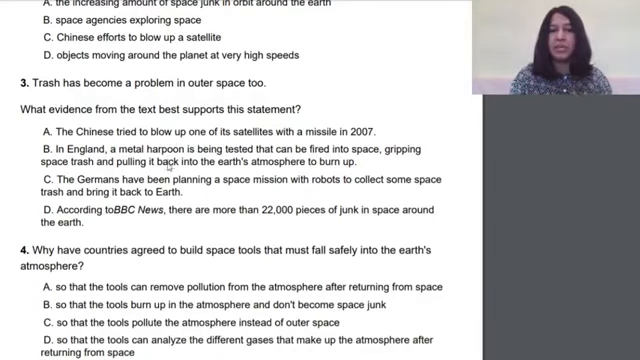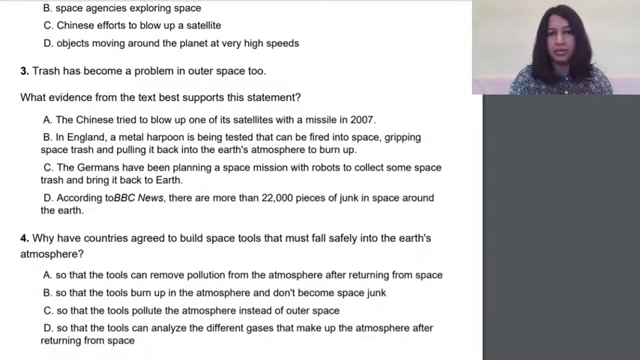So if we look at A, B, C and D, fired metal harpoon. Okay, so first is telling me this is a solution the Chinese tried. Second is telling me this is a solution that England tried. And the third is telling me that this is a solution that the Germans have tried. So these are all solutions that different countries have tried.